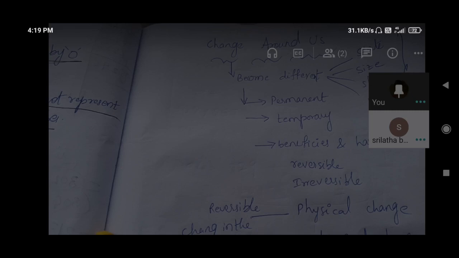And coming to heterogeneous mixtures, a heterogeneous mixture means if we mix some sand or some stones into water, we can observe the stones separately, they are not completely mixed.